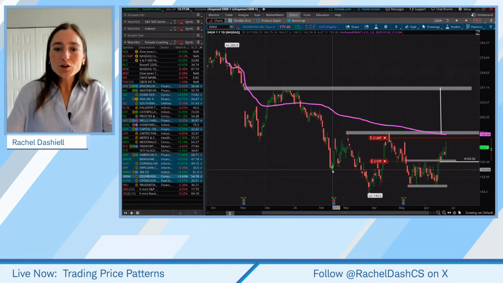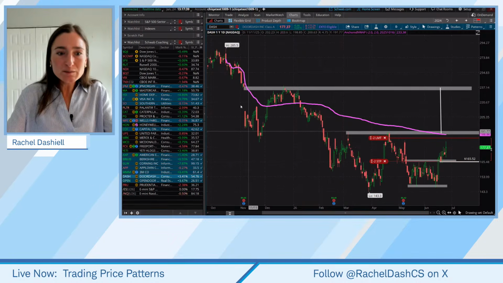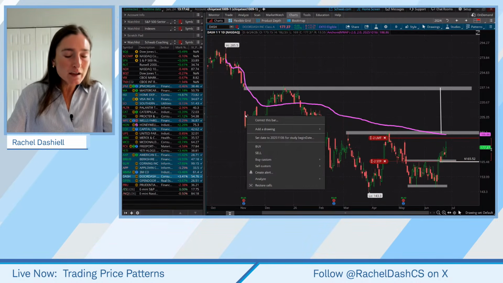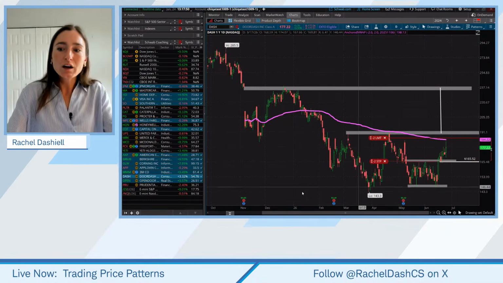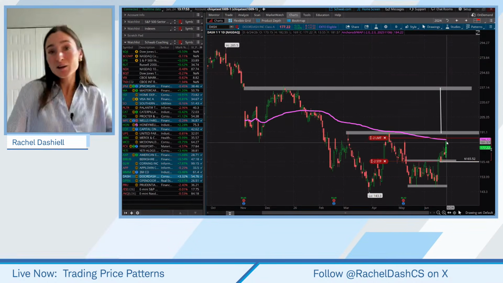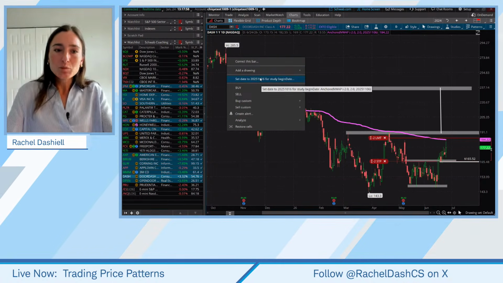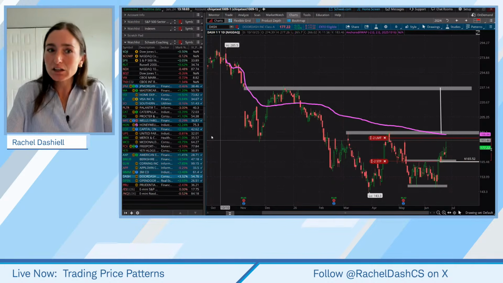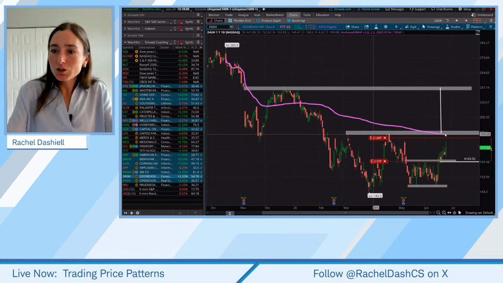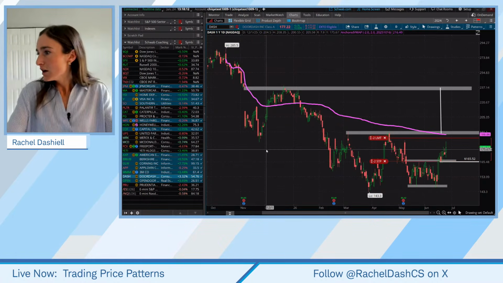Some traders may anchor it to a specific day, like a day of earnings. So if you want to use like an earnings pivot or something like that, you could use this day that we had for our earnings pivot. And it's kind of funny because the anchored VWAP's coming in really closely to that level here, which is also telling us, hey, we're running into a little bit of resistance today, which again probably even more confirms that we're likely doing the smart thing and taking a little bit of profit off the table. Okay, so I want you guys to pay attention to those, because we're going to talk about these indicators and these confluences as we look.